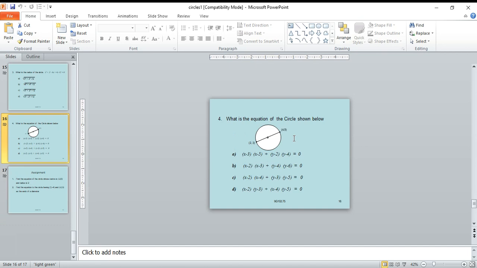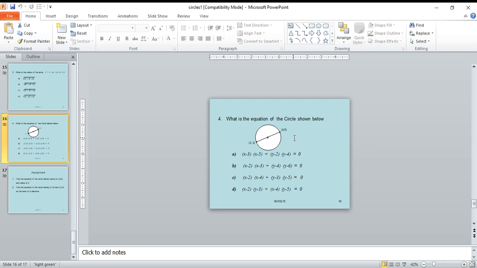And what is the equation of the circle shown below? For a circle having endpoints of the diameter (x1, y1) and (x2, y2), the circle equation is (x minus x1)(x minus x2) plus (y minus y1)(y minus y2) equal to 0.